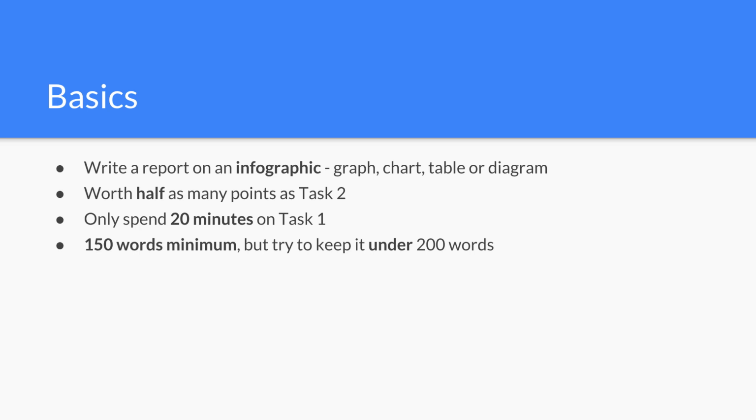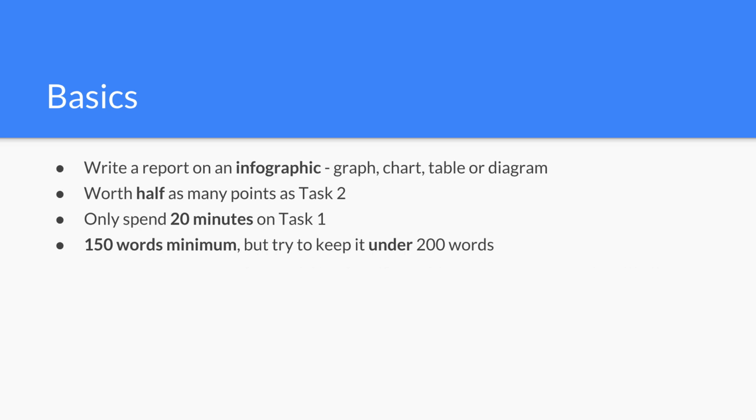As for the number of words that you need to write, you have to write at least 150 words. That is the minimum. I would say that you should try to aim for 180 words if you can, but definitely don't go over 200 words, okay? Because that can start to cut into your time that you have left over for the task number 2 essay.